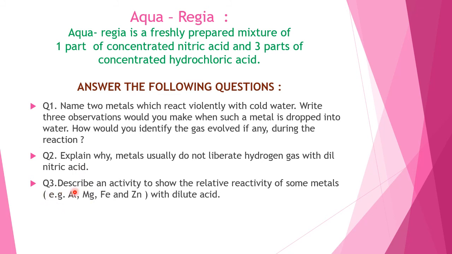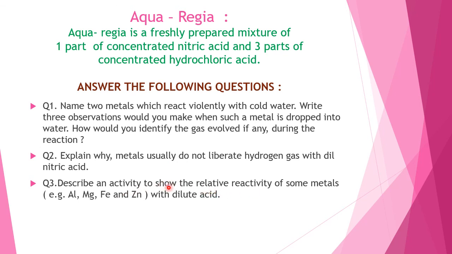Question number 3. Describe an activity to show the relative reactivity of some metals such as aluminium, magnesium, iron and zinc with dilute acid. Now children, for question number 1 and 2, I know very well you are in a position to write the answer. For question number 3, I am giving you hints.